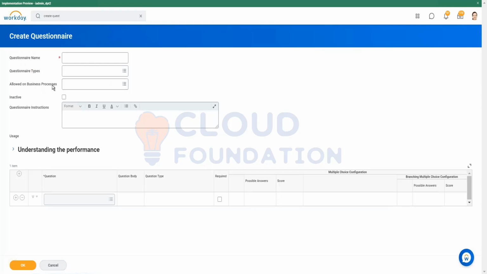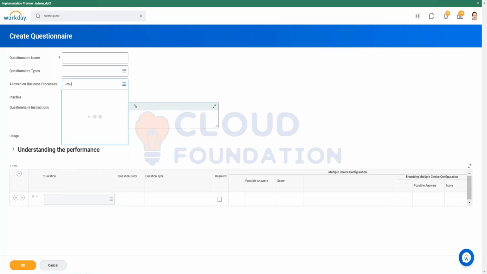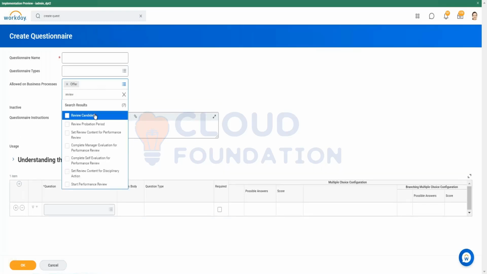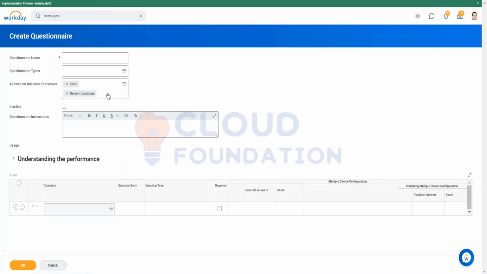Allowed on business process is the field. Over here we can see offer, review, and similarly all other business processes.